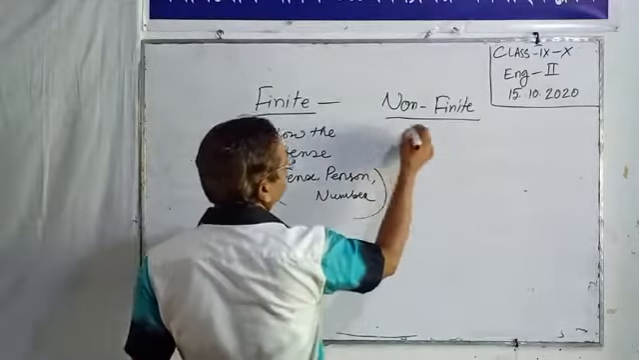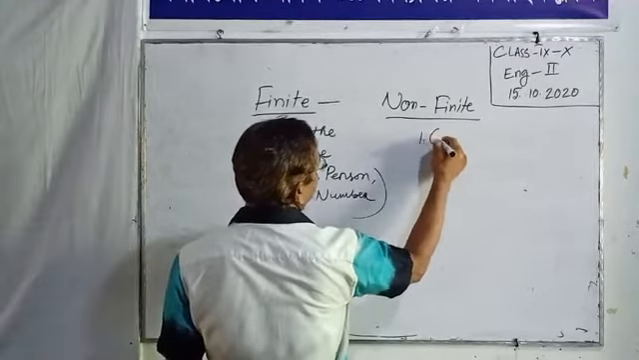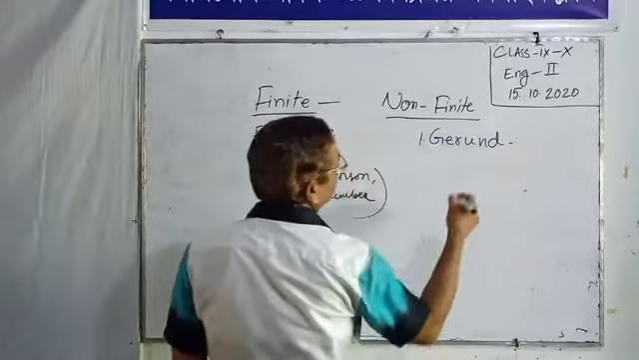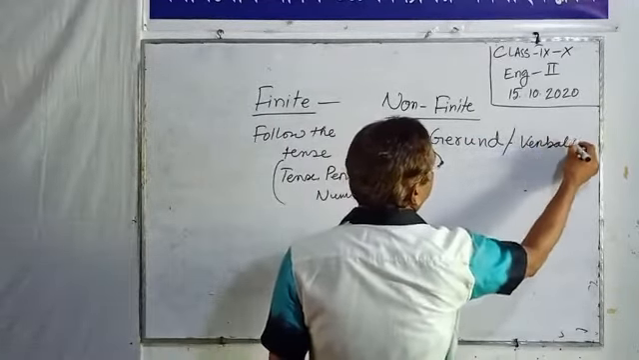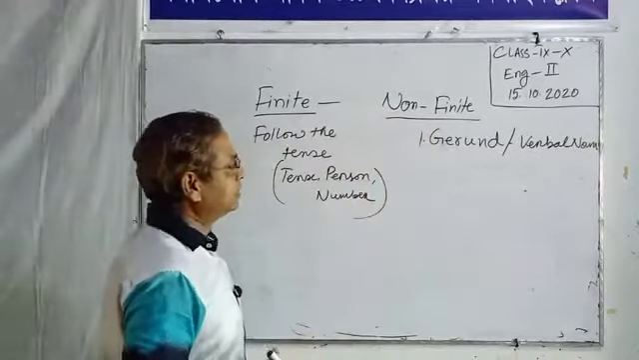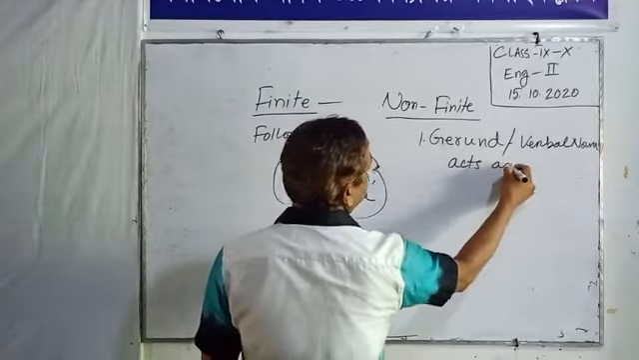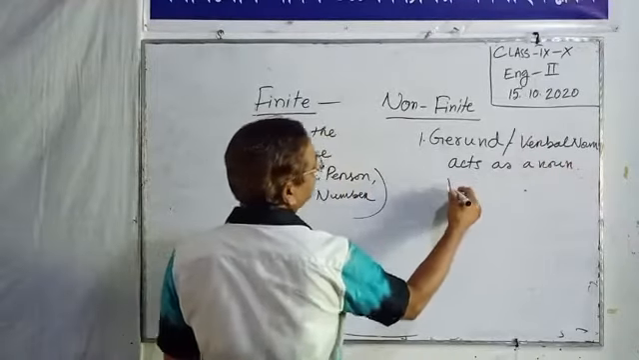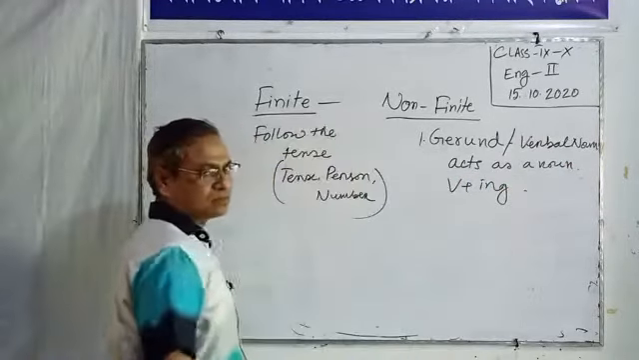And we know non-finite verbs are of three kinds. The first one is gerund. Gerund is also named verbal noun. Gerund acts as a noun. Its form is verb plus ing. This is gerund.